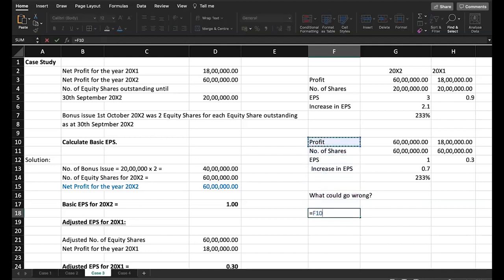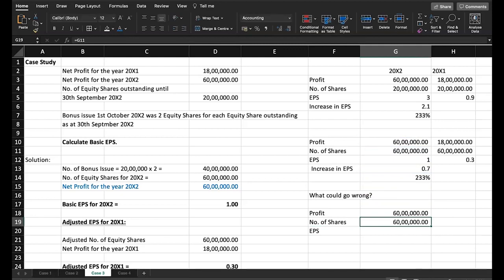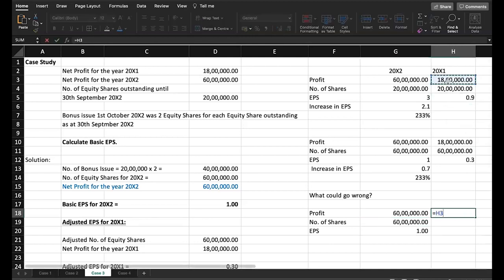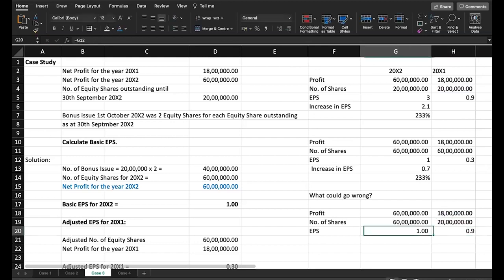What you would have done is, you would have taken profit, number of shares, EPS. You would have taken profit as 60 lakhs. You would have taken number of shares as 60 lakh. You would have taken EPS as 1. And you would have taken previous year EPS as same. That is, you would have taken previous year profit of 18 lakh, previous year number of shares as 20 lakhs, and you would have arrived at previous year EPS as 0.9.